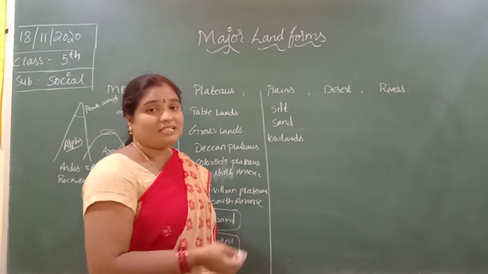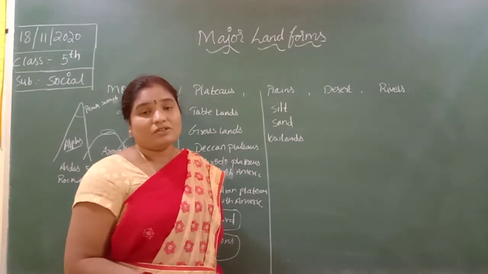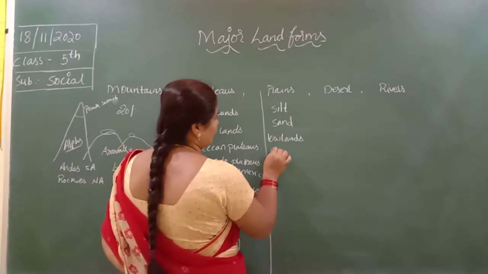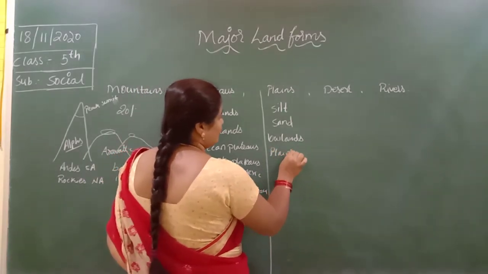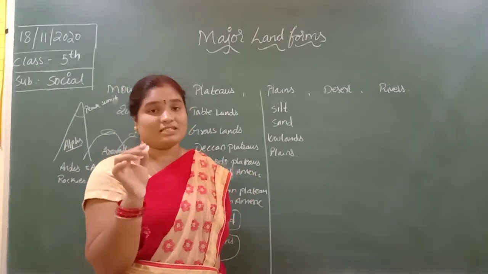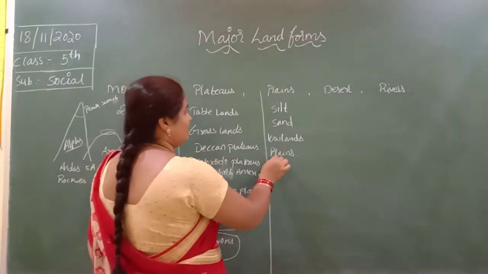So the plains are good for agriculture. Farming. Plains are good for agriculture. Plains are used for the construction of buildings, dams and bridges.